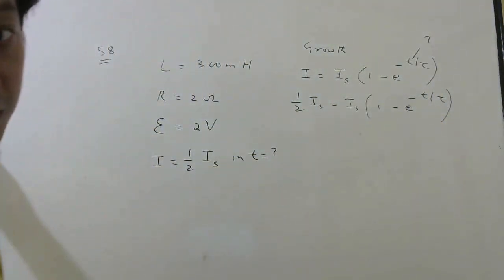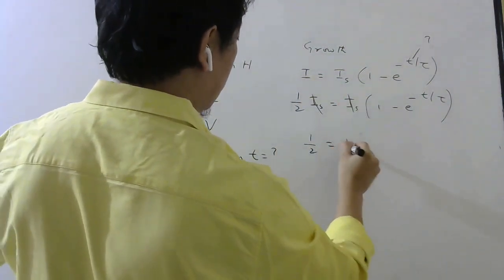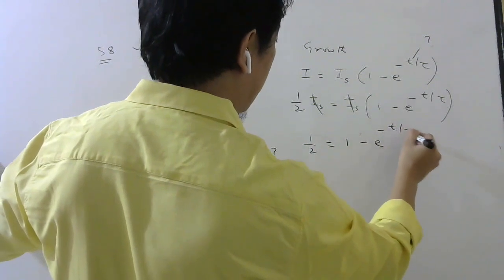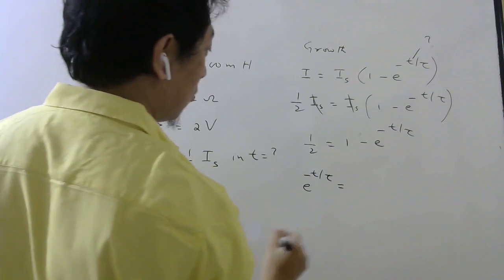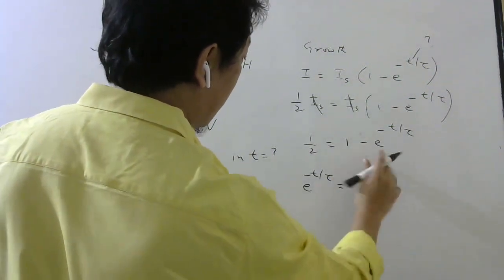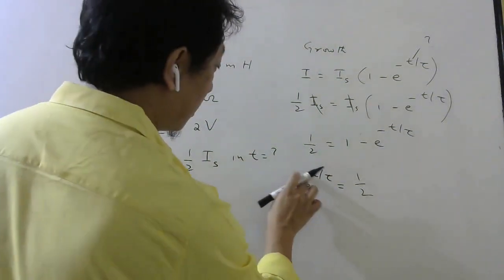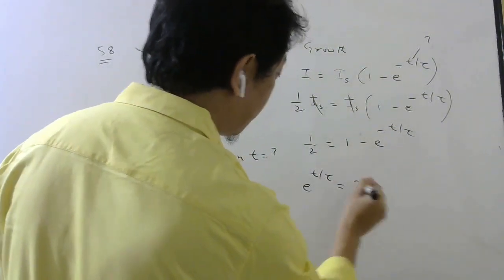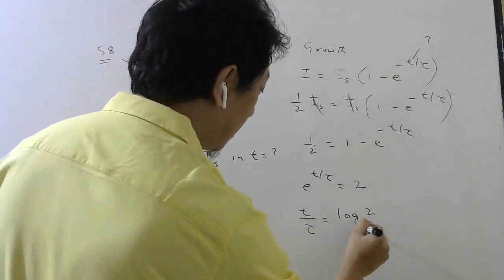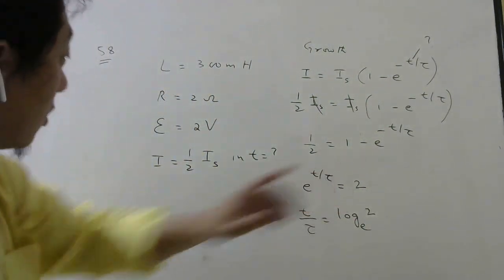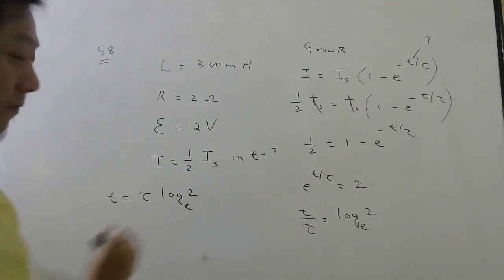Time taken we have to find. So this will cancel. So half equals 1 e power minus t by tau. Bring it this side. So e power t by tau minus t by tau will be, take half that side. So 1 minus half will be half. Then if you make this power positive, this 2 will go up. So t by tau will be log 2 base e. Then if you cross multiply, time taken will be tau into log 2 base e.